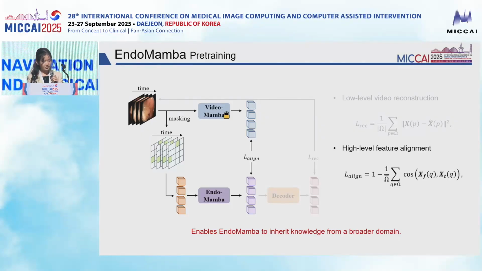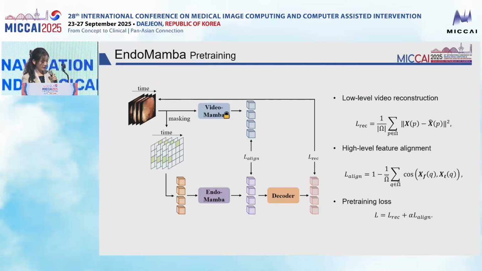To further strengthen generalization, we introduce feature alignment with a teacher model. The idea is to align EndoMamba's internal representations with high-level features from a pre-trained video foundation model. In practice, this means that for masked regions, EndoMamba not only reconstructs the raw pixels, but also matches the semantic features of the teacher. This allows EndoMamba to benefit from knowledge learned on large-scale natural video datasets.